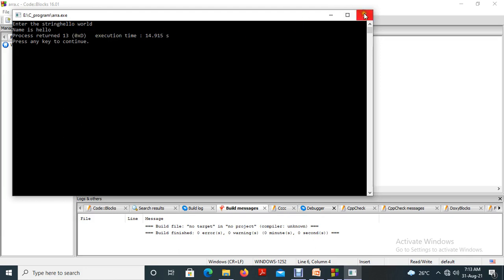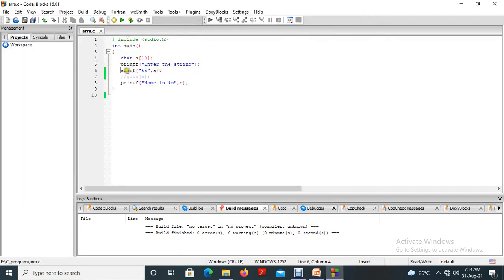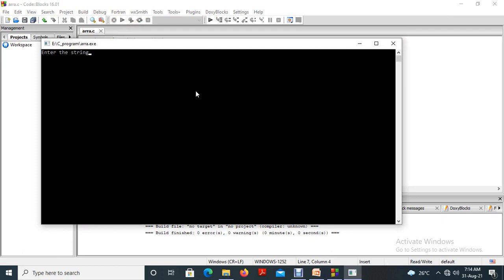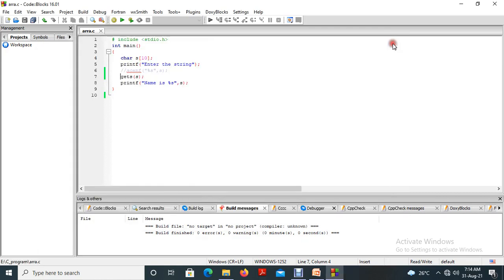If you are collecting a string in a scanf statement, it accepts only up to the space. But if you are using the gets function, it accepts the entire string. Hi, how are you? Okay, hope you understand the difference between scanf and gets function. This is very important and useful for future work.